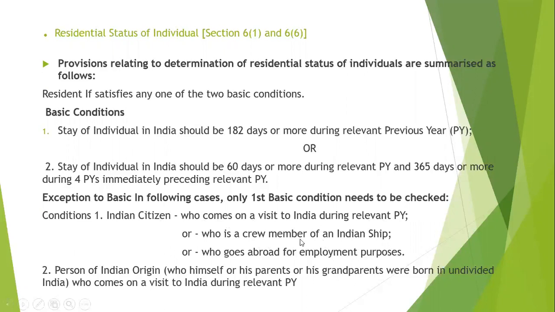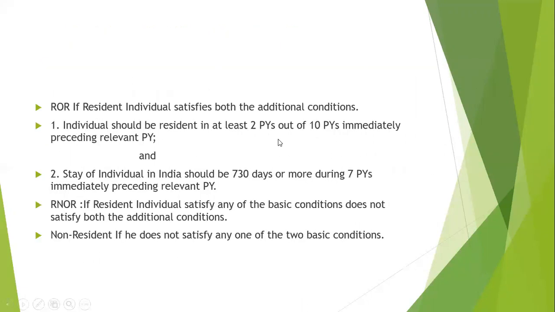Means he's a member of a crew, so he will always be going and coming like that. So his stay in India should be 182 days for this condition also. And for a person who goes abroad for employment purposes. And the person of Indian origin who himself or his parents or grandparents were born in undivided India, who comes to visit India during the relevant previous year. So for these categories, the first basic condition will be applied.